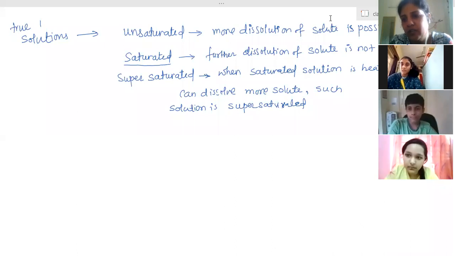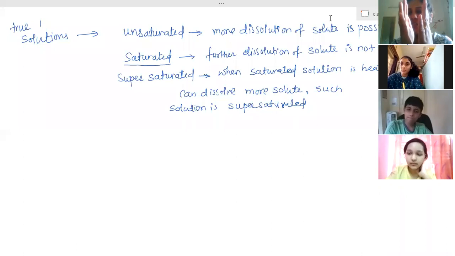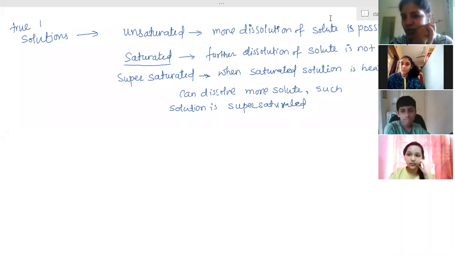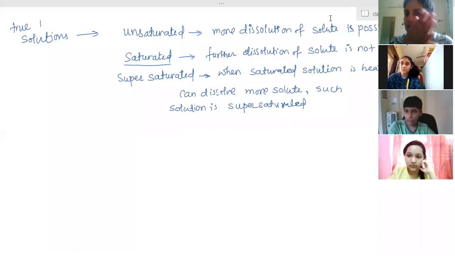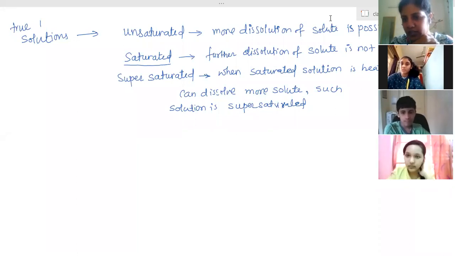At 300 degrees Celsius more solute was dissolved because the space between the water particles had increased. But when we start cooling the liquid, the water particles come closer and closer, so the space between them decreases. Solid particles cannot take that place because extra particles were present, so they start coming out of that space and settle at the bottom of the container.